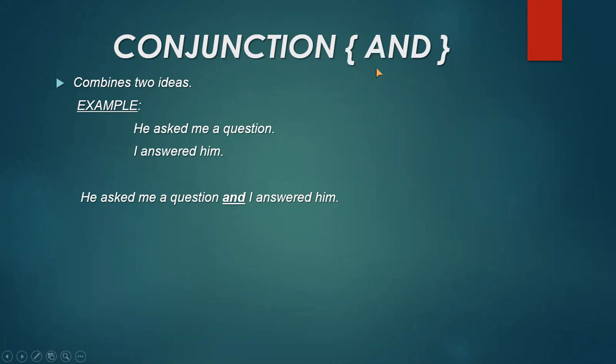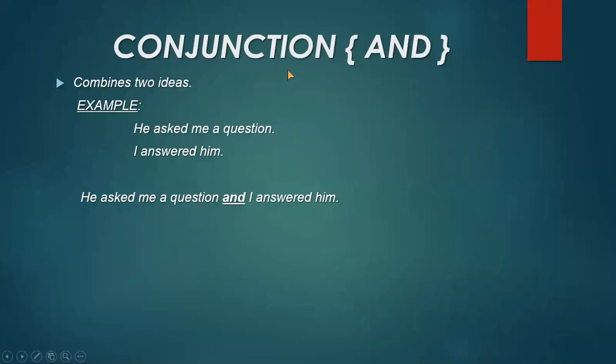Conjunction, I have taken the examples of some conjunctions, or I'm telling you the uses of some important conjunctions here. The first one is and. And is the conjunction which is used to combine two ideas. It means two different ideas we can take, or two similar ideas, or two different things or two similar things we can take at the same time.